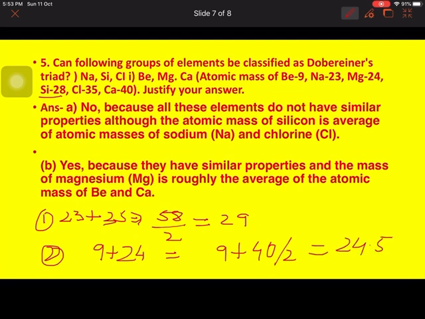In both cases we are getting the result as per the second rule of Dobereiner, but in the first case these elements do not have similar properties, although the atomic mass of silicon is close to the average atomic mass of sodium and chlorine. So the first case cannot be classified as a Dobereiner triad, but yes, the second case can be classified because they have similar chemical properties also.